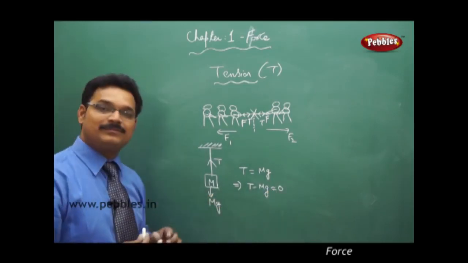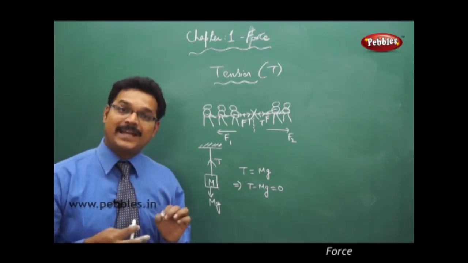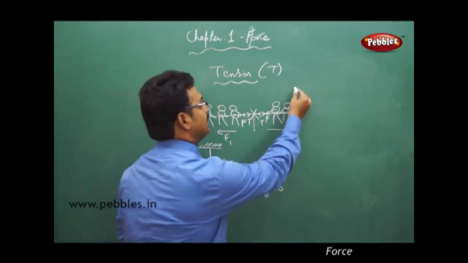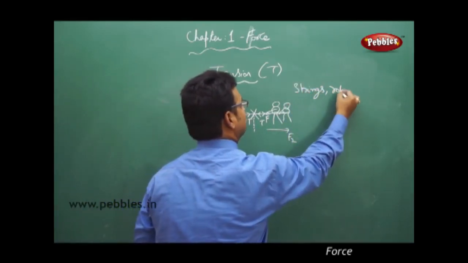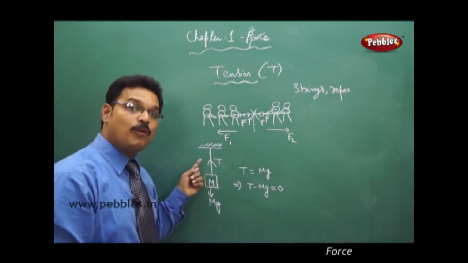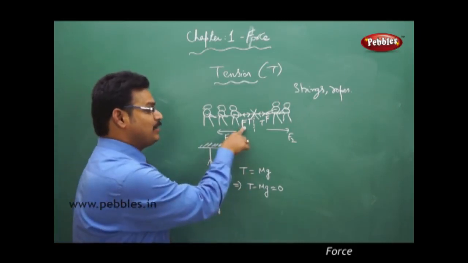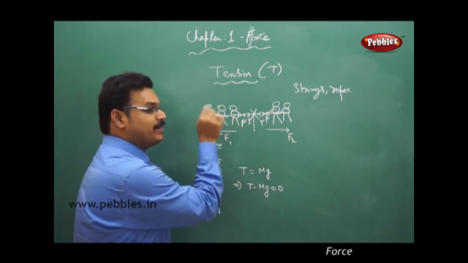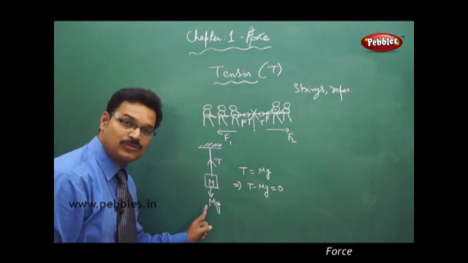That's why the box is stable. So in that way, tension is the force acting in strings and ropes, and it always acts opposite to the applied force. See, in this example also tension is acting opposite to the applied force. In this example also tension is acting opposite to the applied force.